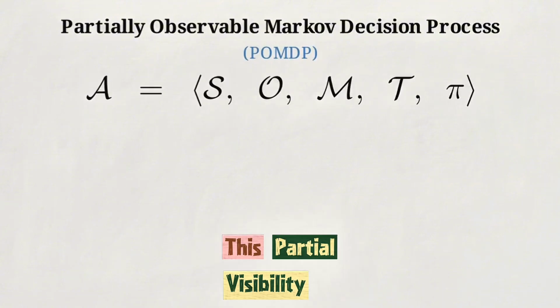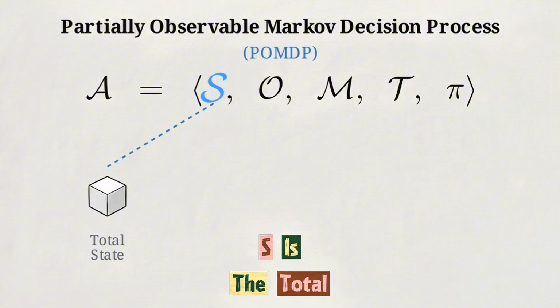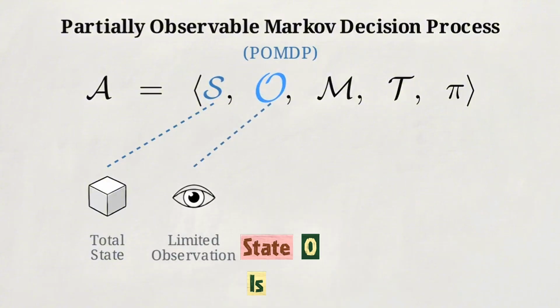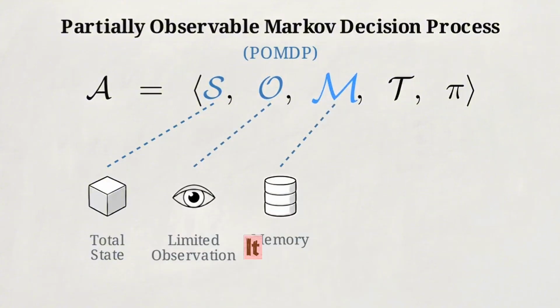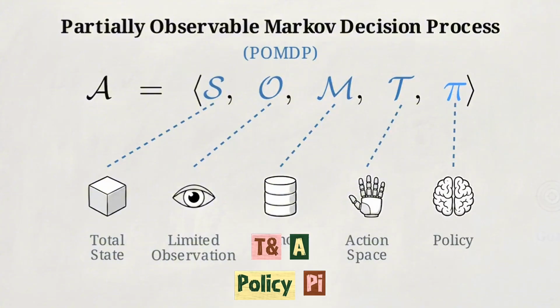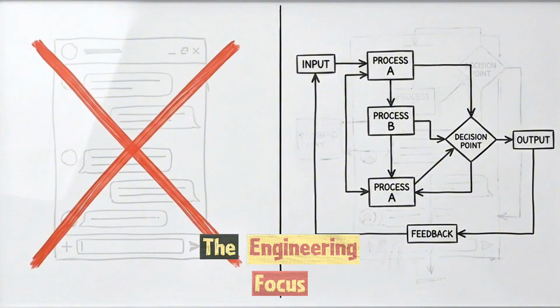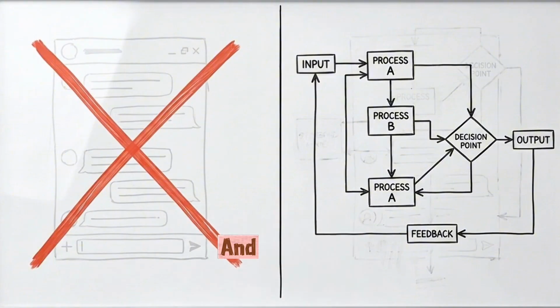An agent rarely sees the whole picture. This partial visibility is modeled as a POMDP. S is the total environment state. O is the limited observation space. It uses memory M, an action space T, and a policy pi to reach its goal. This mathematical framing moves the engineering focus away from prompt design and toward the orchestration of the entire control loop.